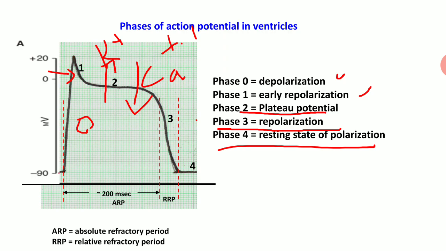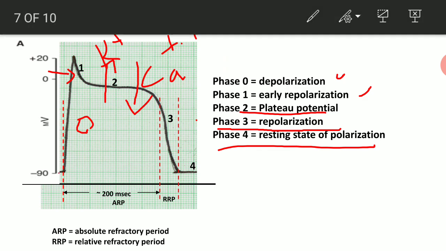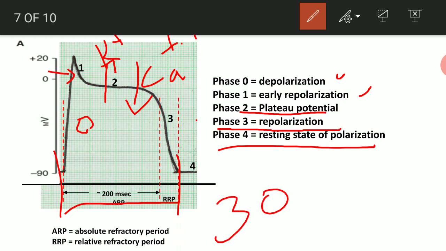In the case of muscle or the heart, it is called the refractory period, and it is again divided into absolute refractory period and relative refractory period. So the total cardiac action potential duration is 300 millisecond. Please remember this concept, and learn it also. The absolute refractory period is the initial 200 millisecond.